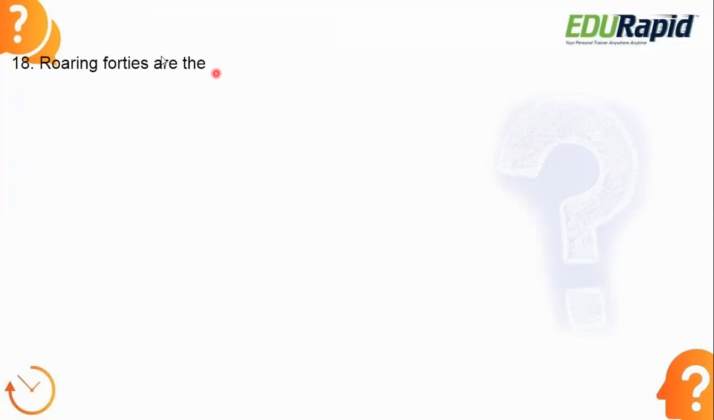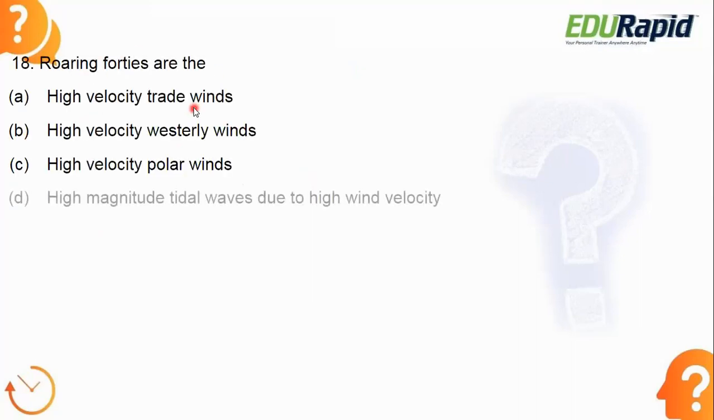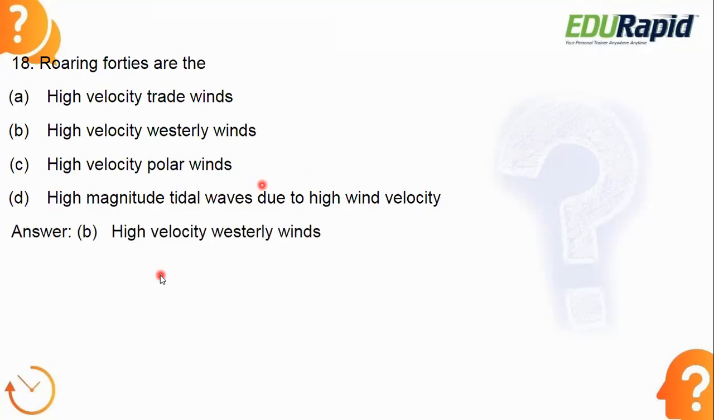Next, roaring 40s are the, what is the answer? What are the roaring 40s? These are one form of winds. Are they high velocity trade winds, high velocity westerly winds, high velocity polar winds, or high magnitude tidal waves due to high wind velocity? Answer is option B, high velocity westerly winds.